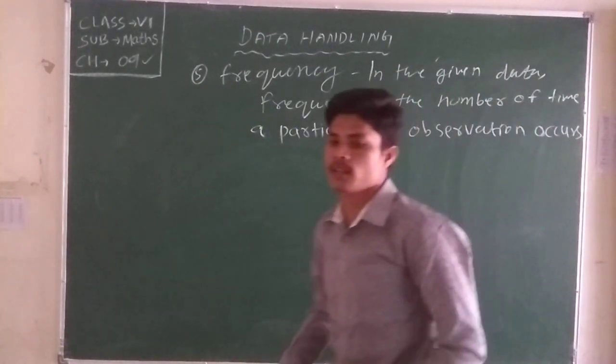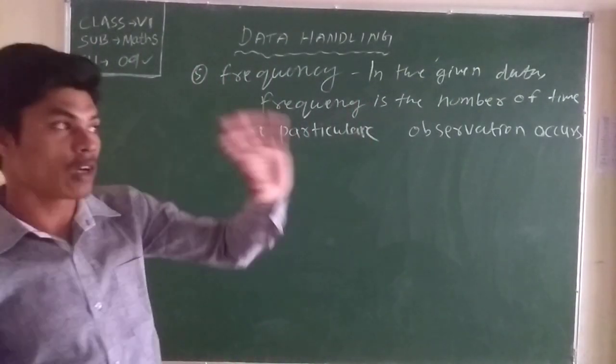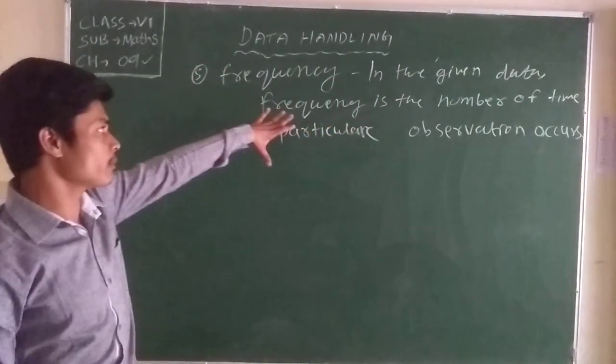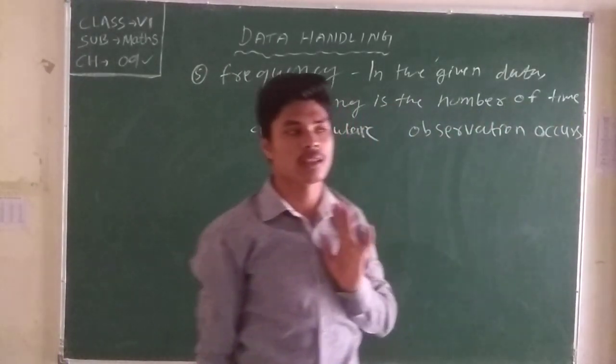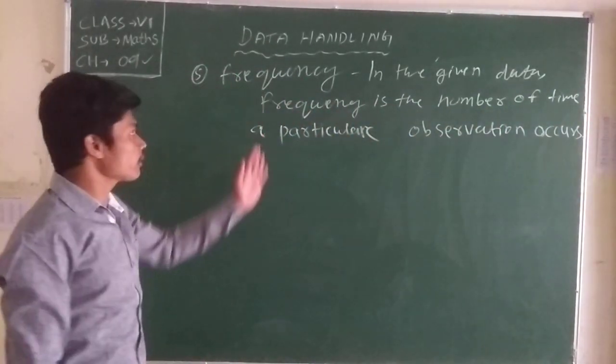Particular observation occurs. That means one particular data can be a frequency. That means frequency is between the particular data. Okay, clear about the frequency data.